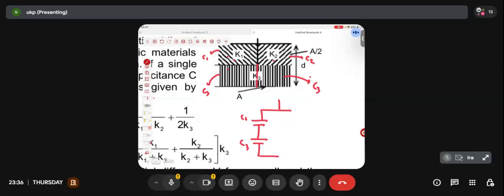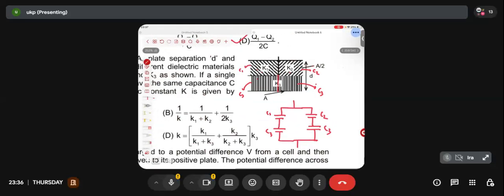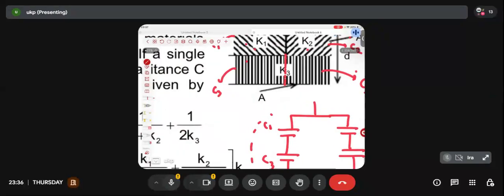C2 and this C3, are they also connected in series? Yes sir, C2 and C3 are also connected in series. Hopefully I don't need to explain that the equivalent of C1 and C3 will be in parallel with the equivalent of C2 and C3. Yes or no? Clear now? Can you do it on your own? Hopefully I don't need to do any more. Can you do it now? Come on, solve it. What is C1 equal to?